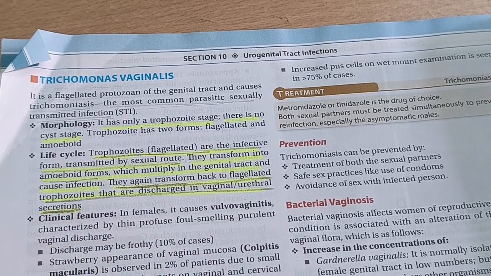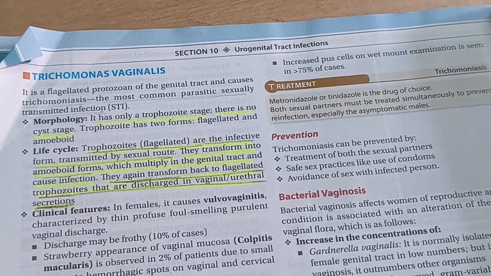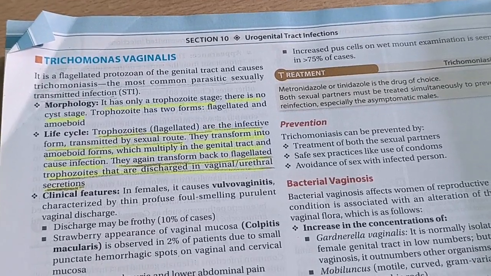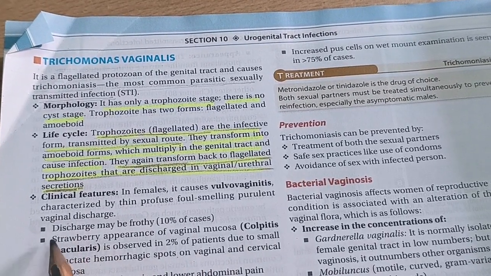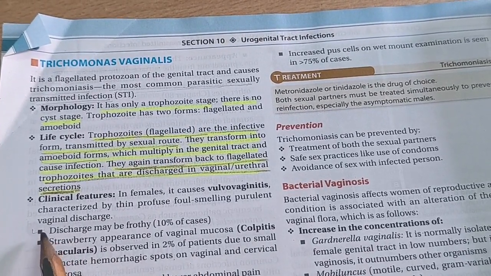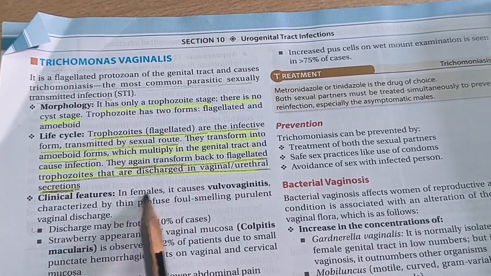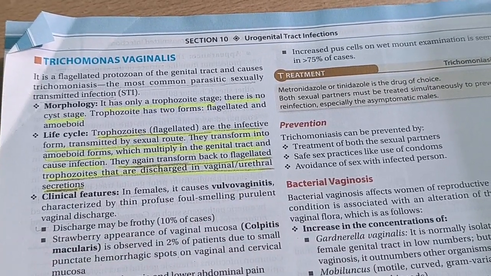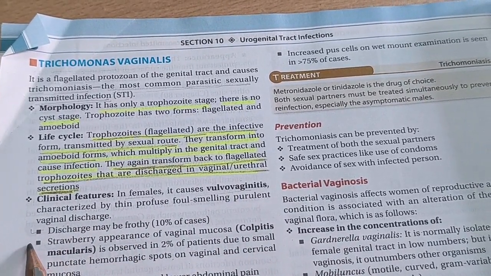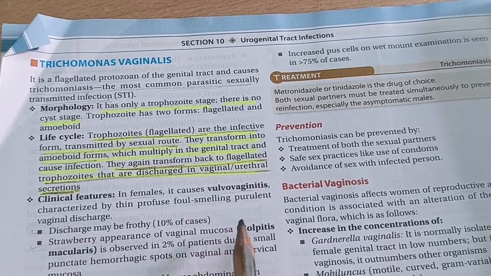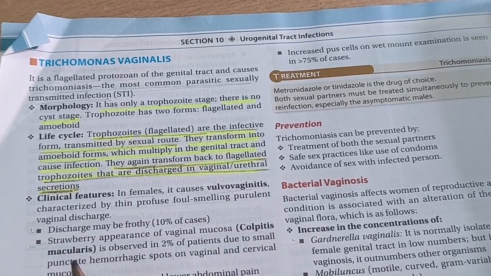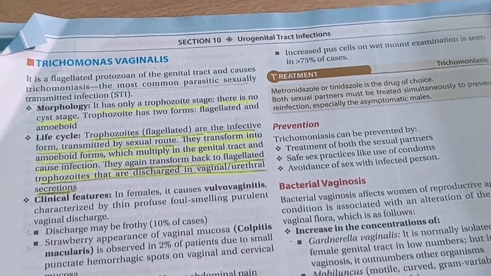Now these are the clinical features. Vaginal discharge is found, and in females it causes vulvovaginitis. A strawberry appearance of the vaginal mucosa, that is colpitis macularis, is observed.